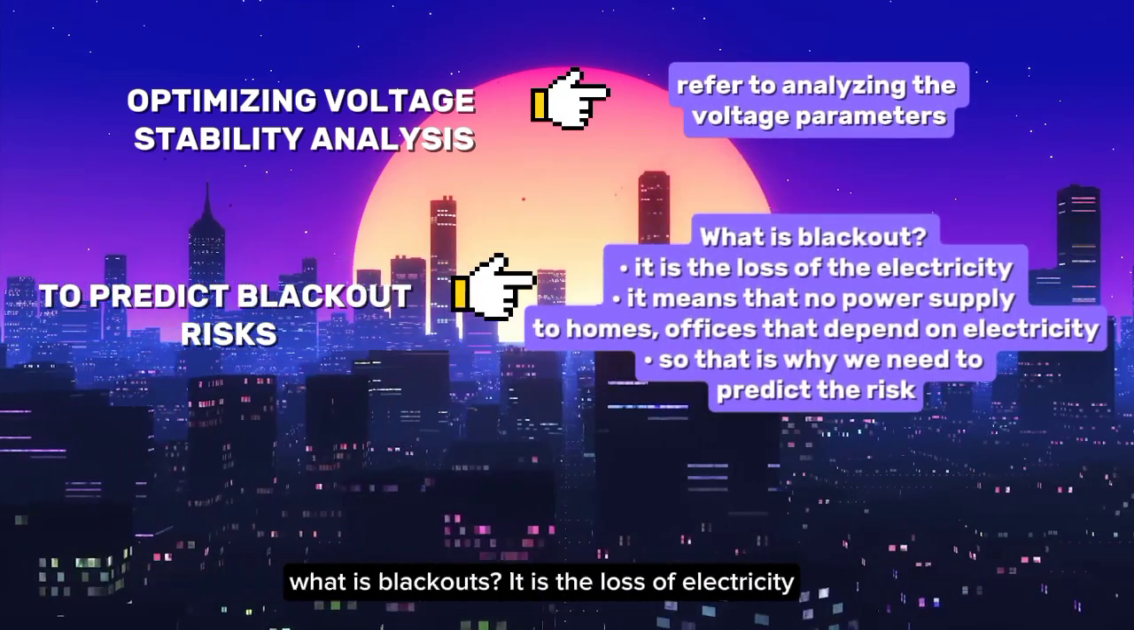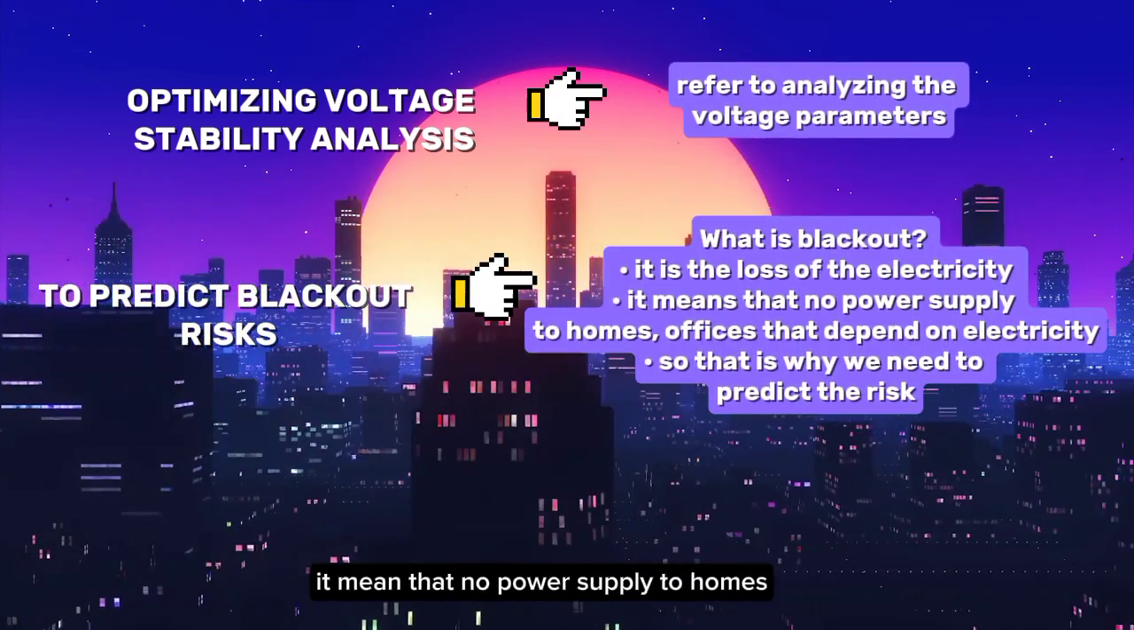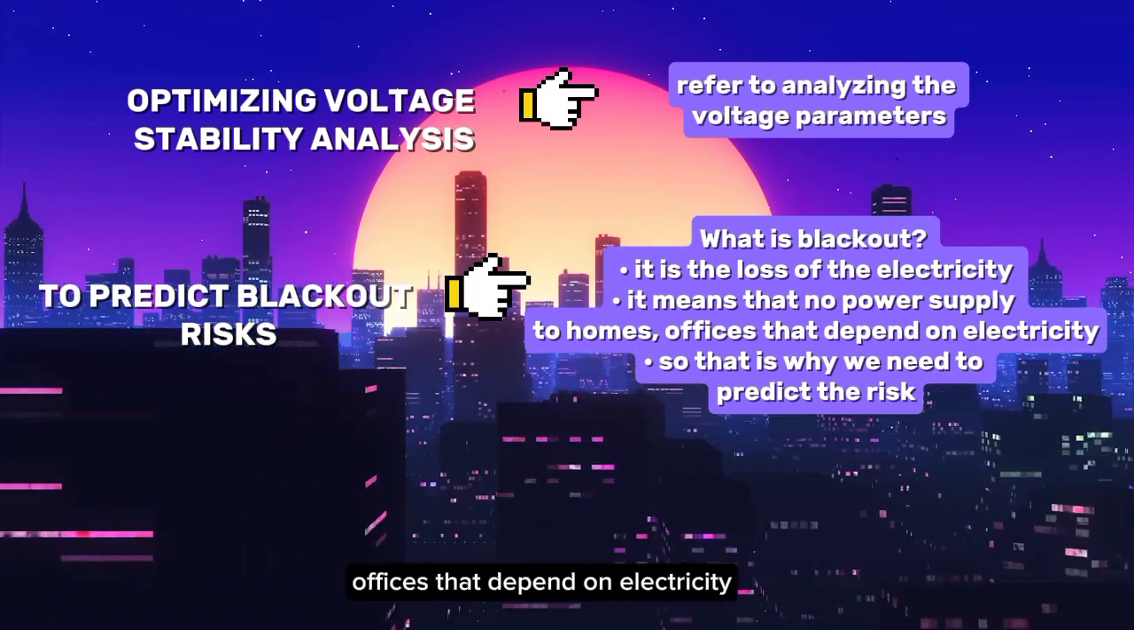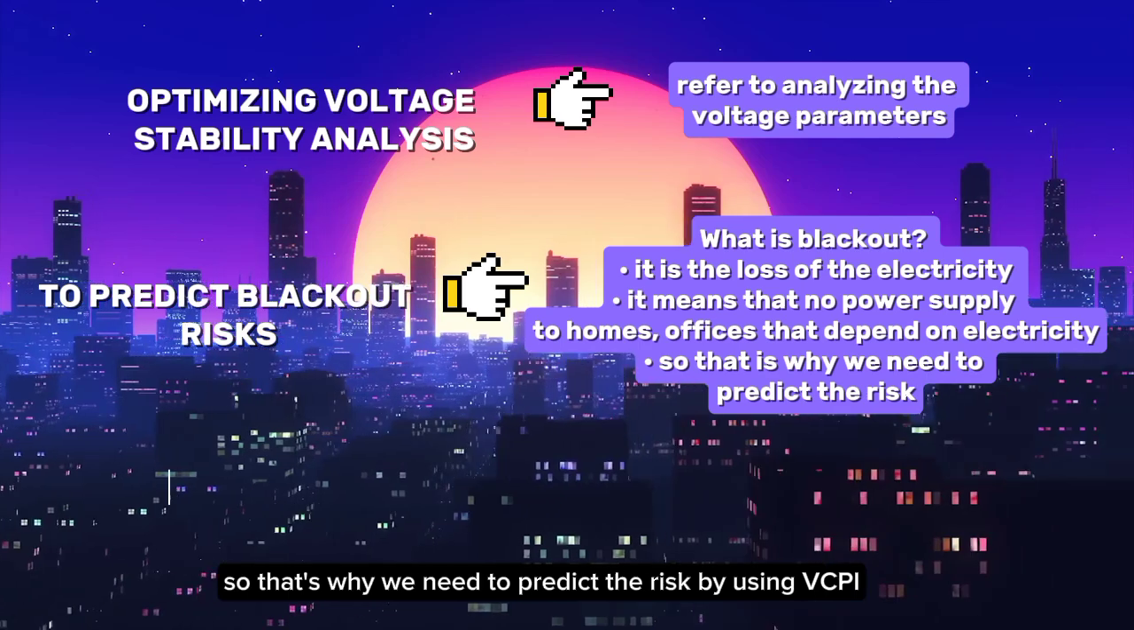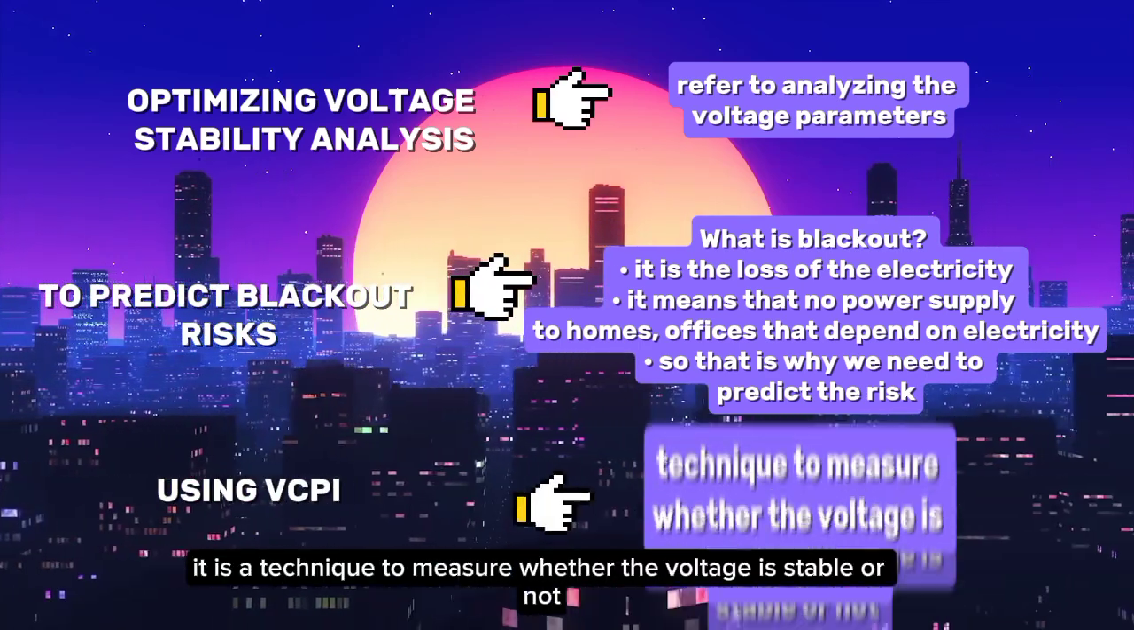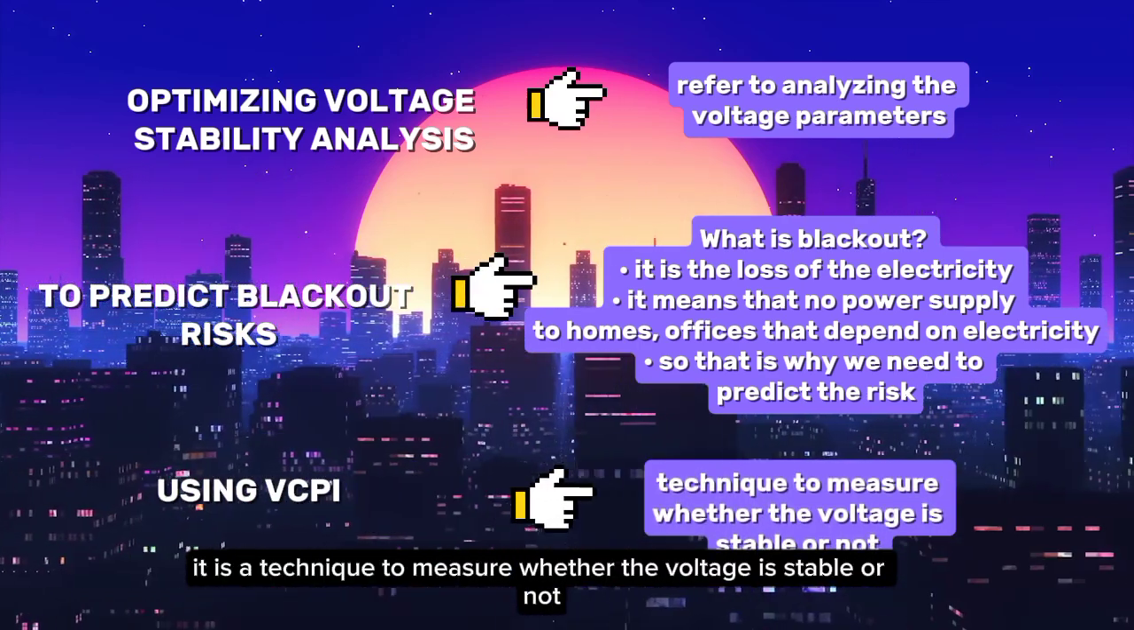What is blackout? It is the loss of electricity. It means that there is no power supply to homes and offices that depend on electricity. So, that's why we need to predict the risk by using VCPI, which is a technique to measure whether the voltage is stable or not.